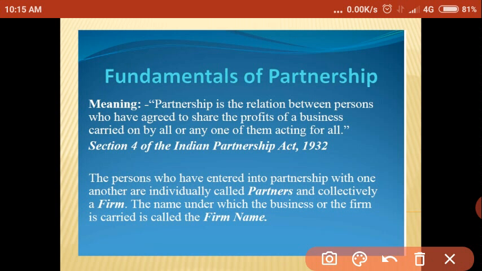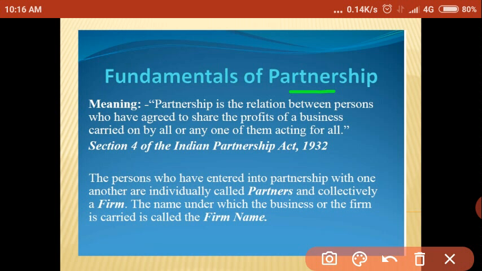These are the forms of business organization. So what is partnership? Partnership means there should be at least two or more persons in the business. A partnership firm comes into existence when two or more persons come together to establish a business and share its profit.